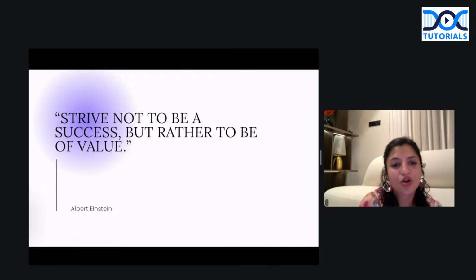So once you're clear, always remember, strive not to be a success, but rather to be of value. So yes, that's Albert Einstein's quote, which you should remember, and learn things and be more useful for the society.